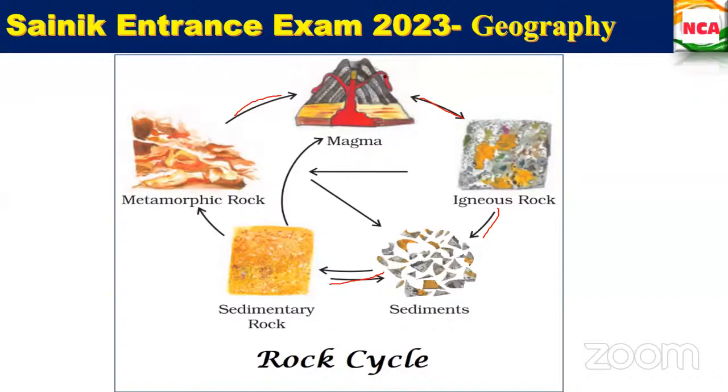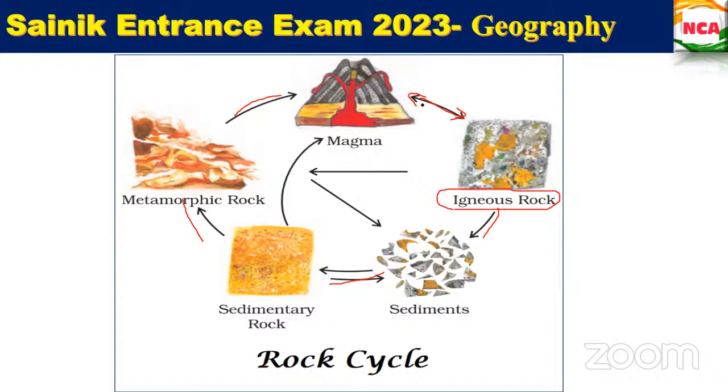When the molten magma comes out and cools rapidly, the rock is called igneous rocks, right? Yes or no? Igneous rocks. Why have they given another arrow towards here also? Thus they formed as igneous rocks. Why do they want to give another arrow?